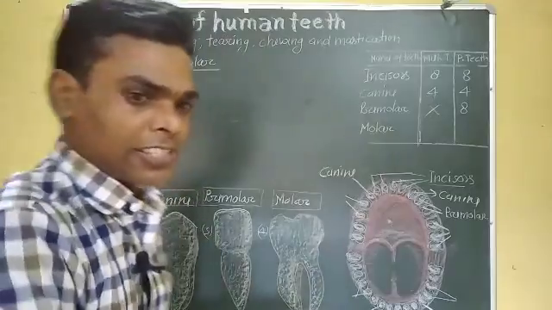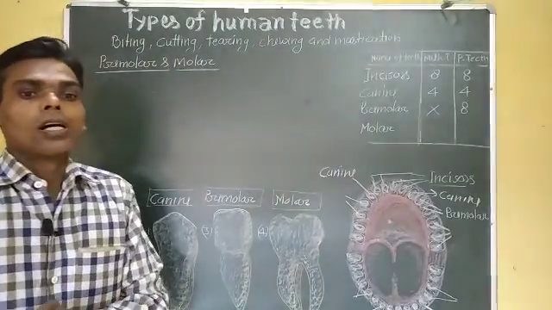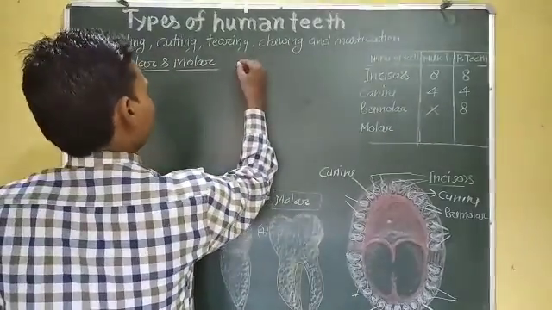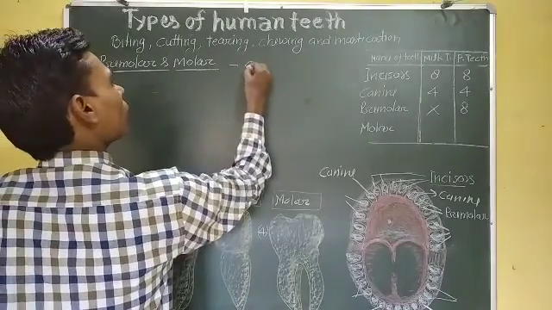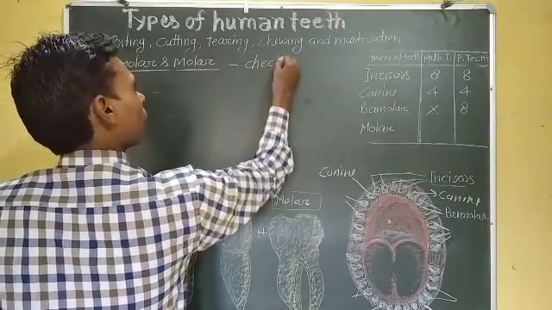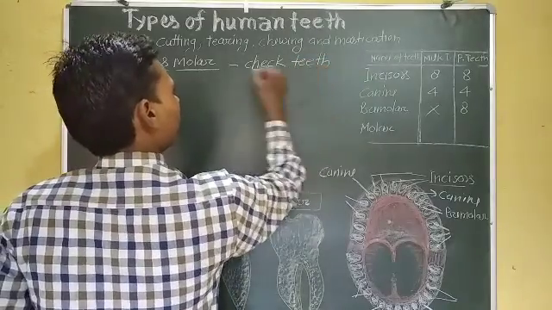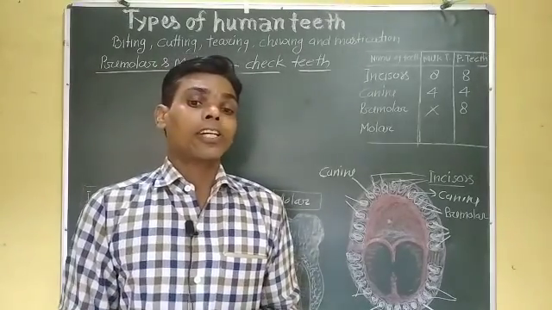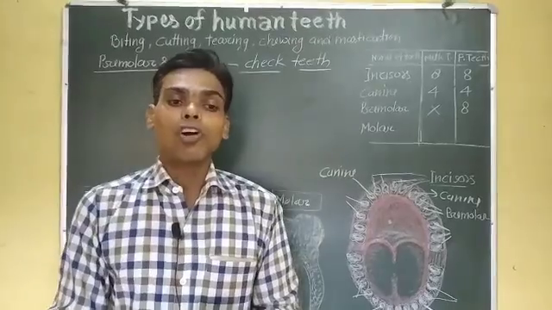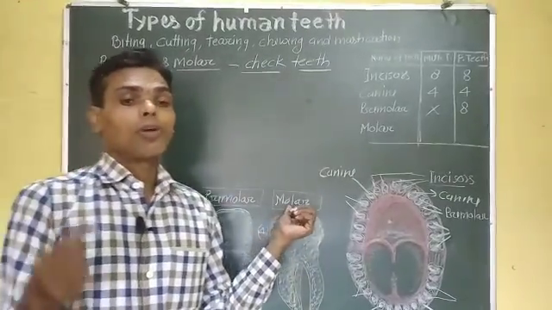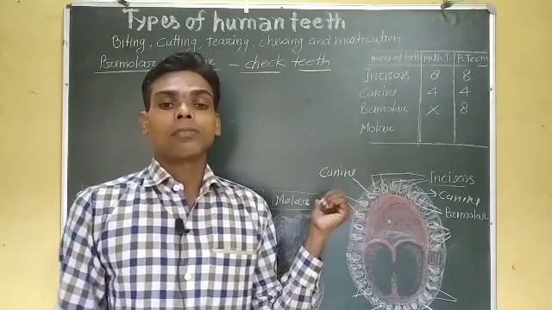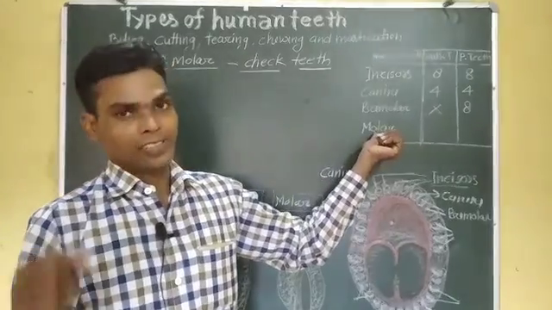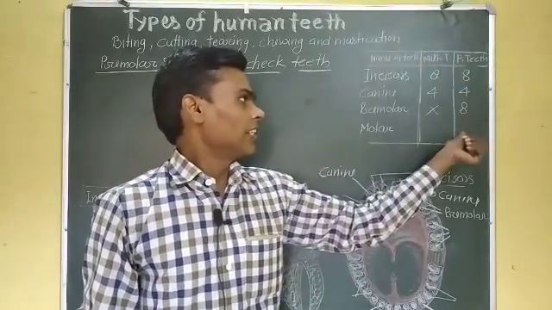Okay students, now they are called cheek teeth. They are similar in structure, but molars are broader and appear only in permanent dentition.